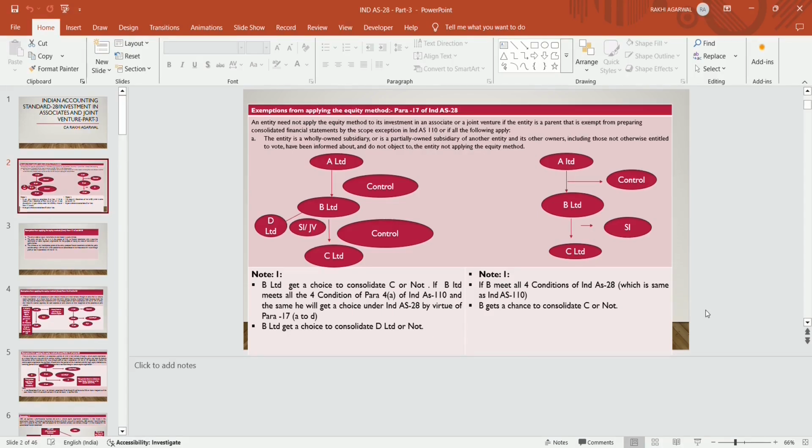In the second case, B Limited is only having an associate. There is no subsidiary.